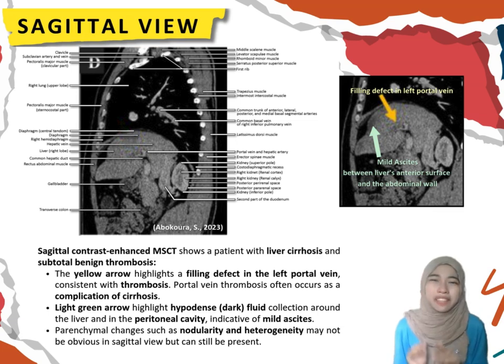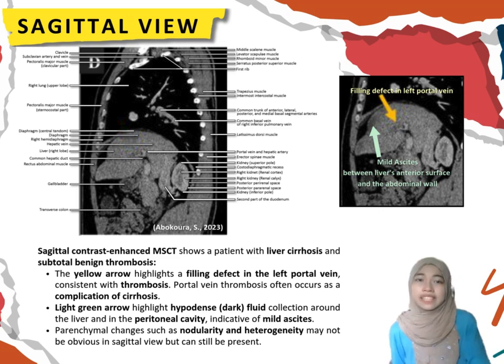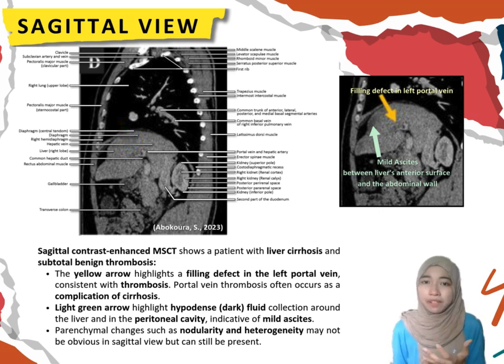And then next, although it might not be seen in this image, liver cirrhosis causes scarring that distorts the normal liver tissue. This scarring leads to nodularity, which reflects an uneven structure of the liver, fibrosis, and heterogeneity, where these parenchymal changes may not be immediately obvious in the sagittal CT view. They can still be present and should be considered when evaluating other sagittal views of liver cirrhosis.